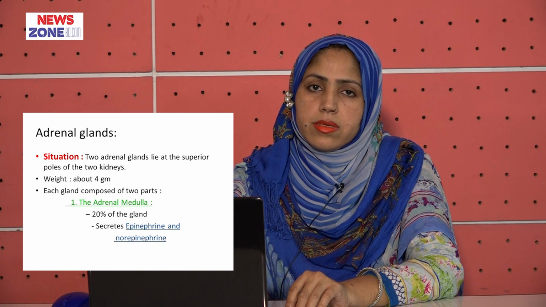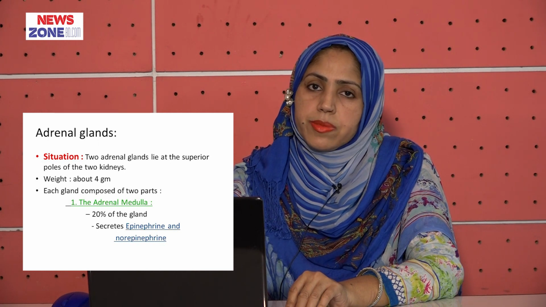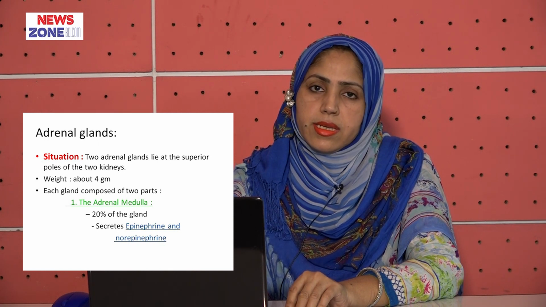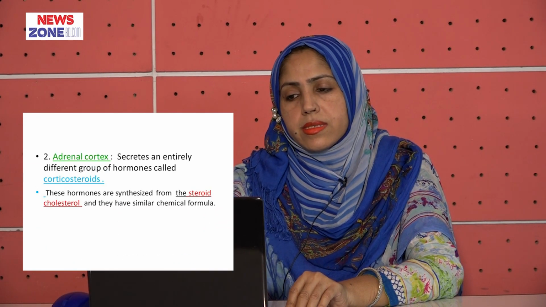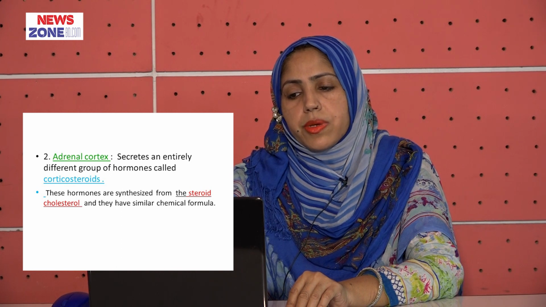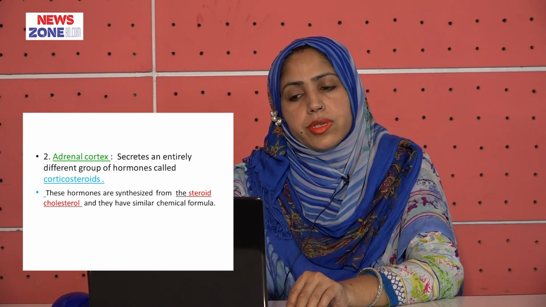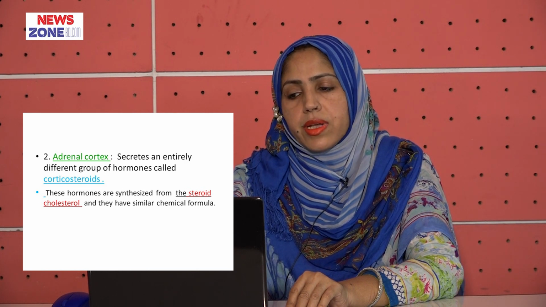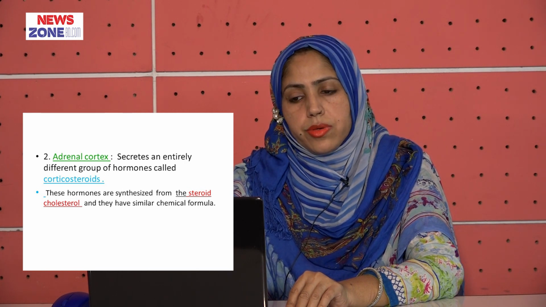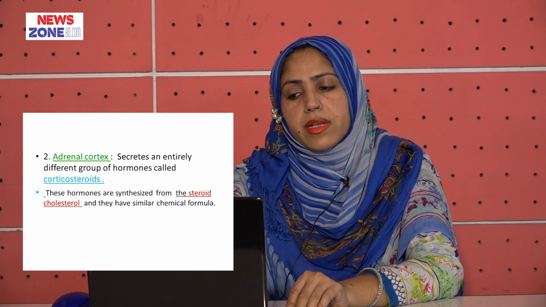The adrenal medulla is about 20% of the gland and secretes epinephrine and norepinephrine. The adrenal cortex constitutes about 75% of the gland and secretes an entirely different group of hormones called corticosteroids. These hormones are synthesized from the steroid cholesterol and have similar chemical formulas.